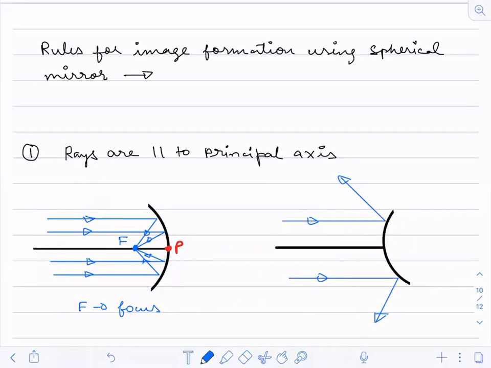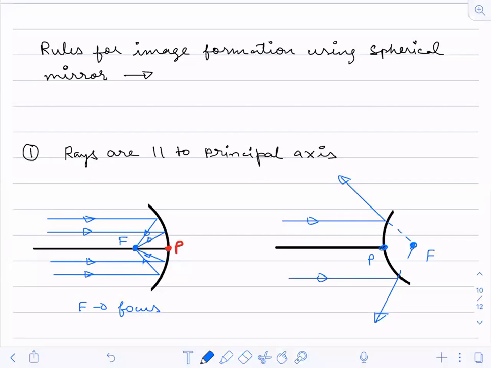Because they are diverging, it appears that they are coming from this very point. They are not actually coming from there, but it appears so. So this point is called the focus, where the rays appear to come from. This is the pole and this is the principal axis. Both figures, A and B, are drawn for a concave and a convex mirror.